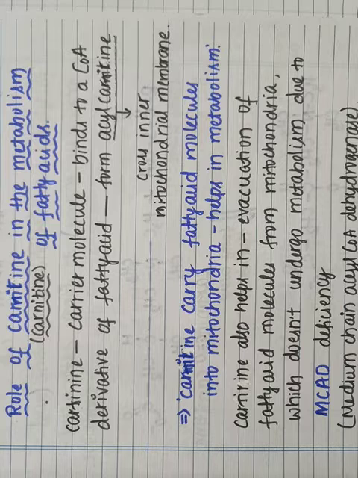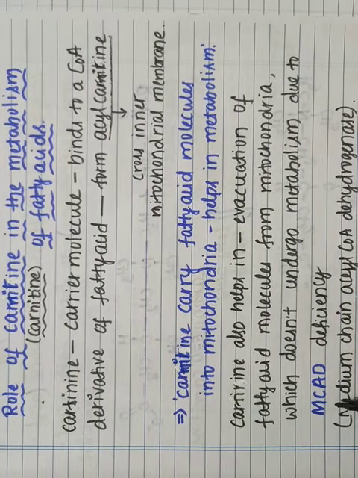So when there is a deficiency of MCAD, that is medium chain acyl coenzyme A dehydrogenase, the fatty acid molecules don't get metabolized in the mitochondria.